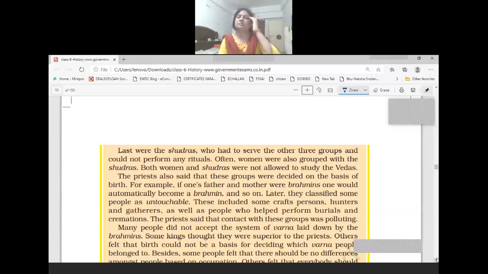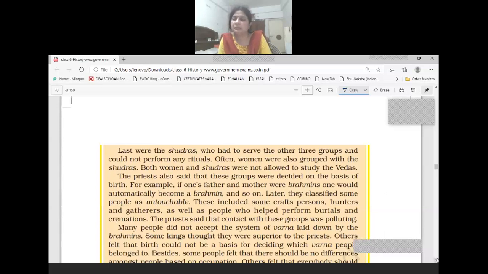Now, the most important thing about the Varna system was that it was based on birth. If a person is born in a Brahmin family, then he will be a Brahmin. He may not be very meritorious, he may not be very talented, still he will be a Brahmin. And a person who is born in a Sudra's family will be a Sudra. So this was the Varna system.